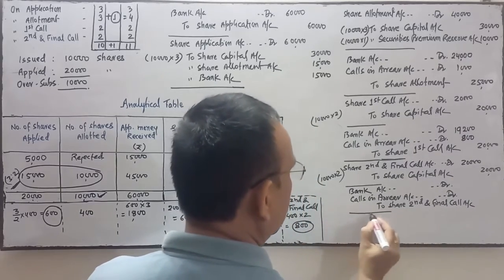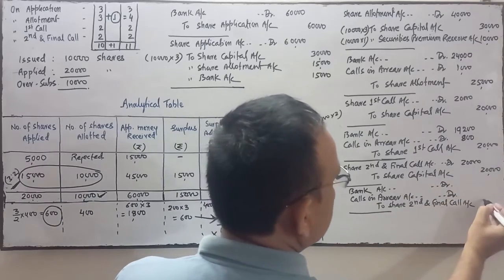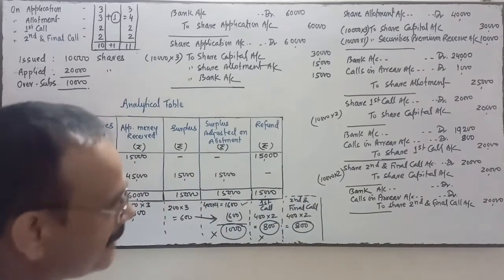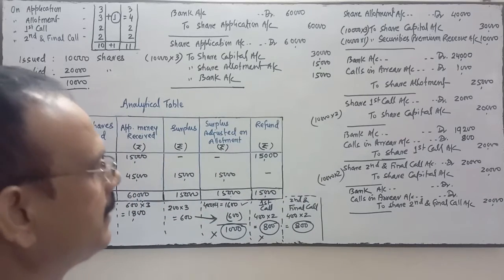Second and final call is debited by 20, so we are going to credit by 20 because this money is going to be received by the company.